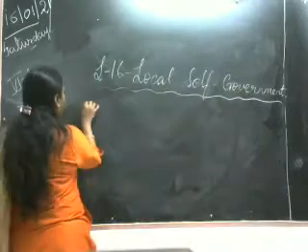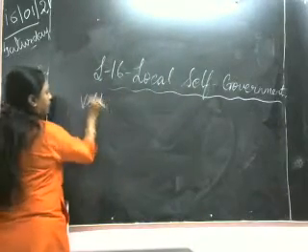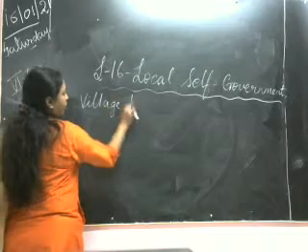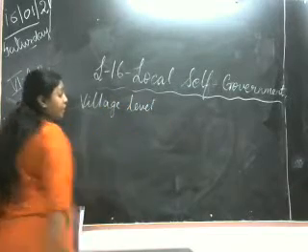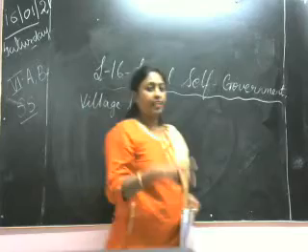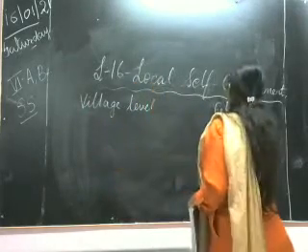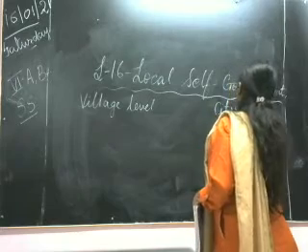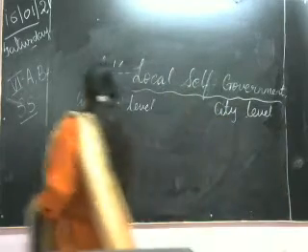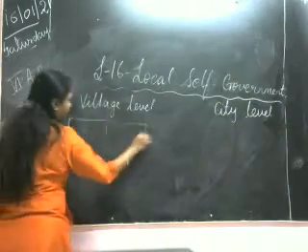Clear? So village administration. How do they administer village level? So you understand here there are two levels. One is village level. I am talking about local self-government. That means two levels. One is village level and one is city level. Now there are three subdivisions here. How do they bifurcate?